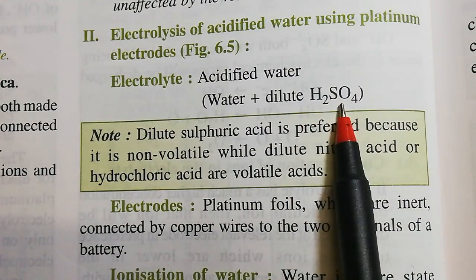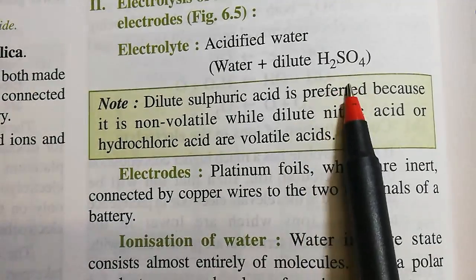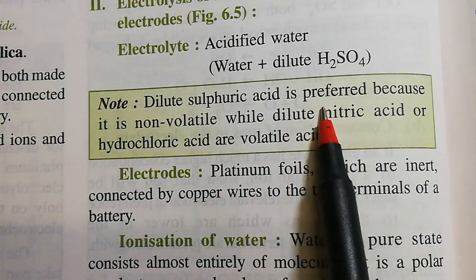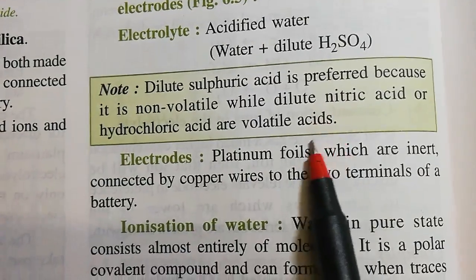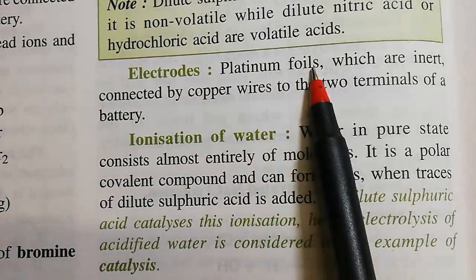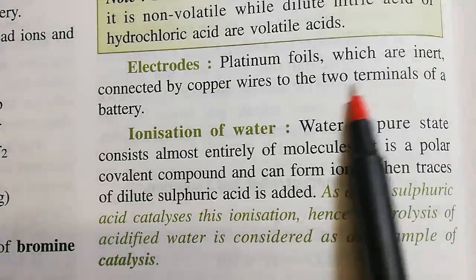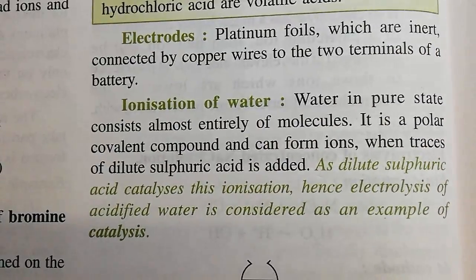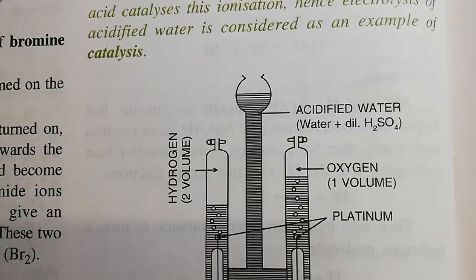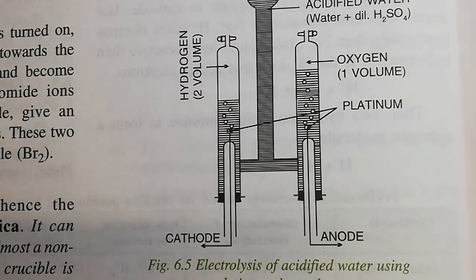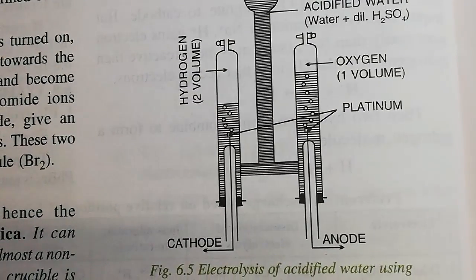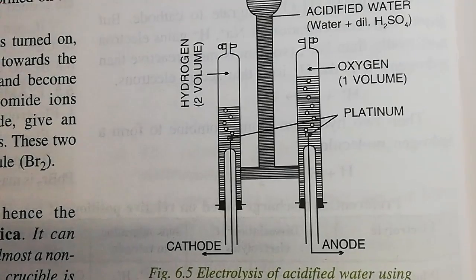H2SO4 can be taken, because H2SO4 is a non-volatile acid. The electrodes are platinum foils, which are inert, connected by copper wires, and the arrangement is given here.